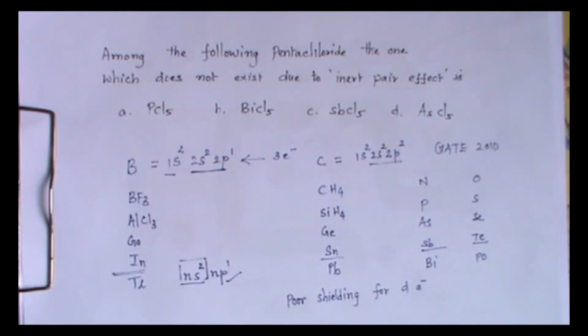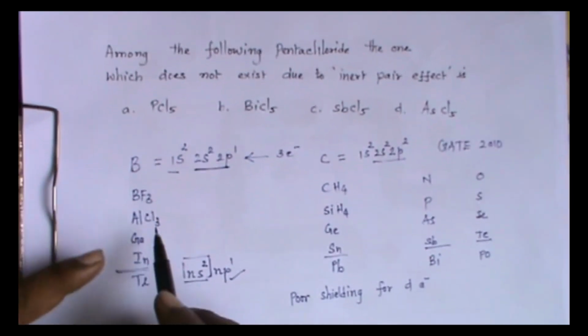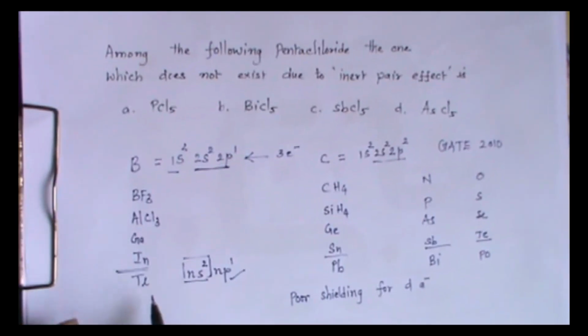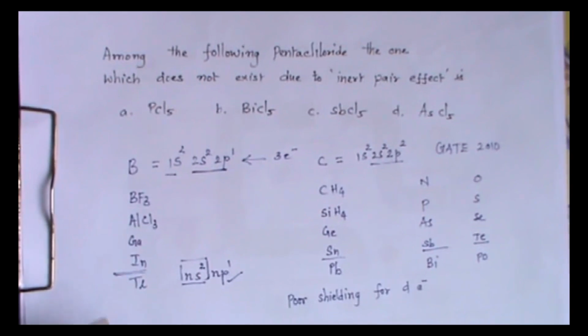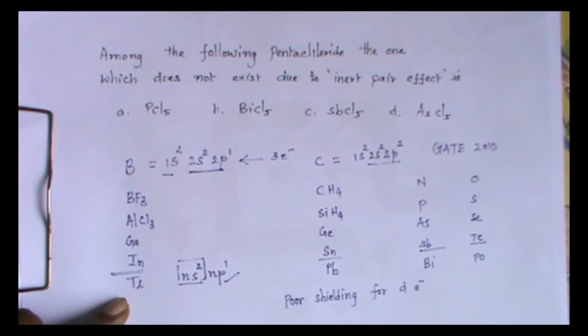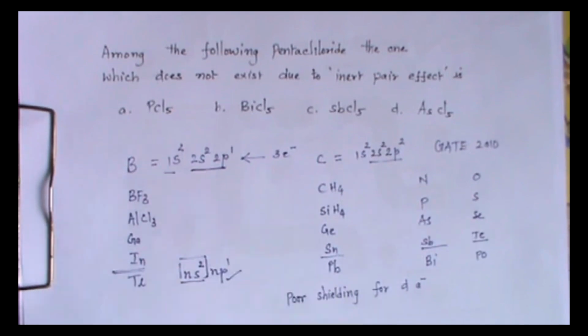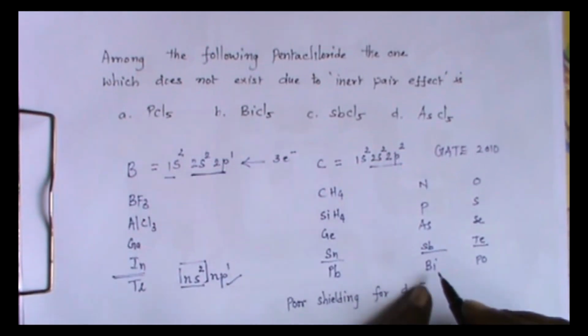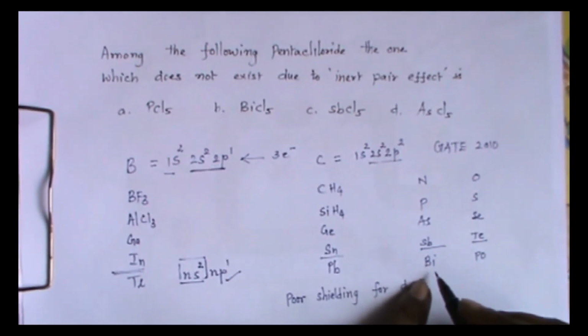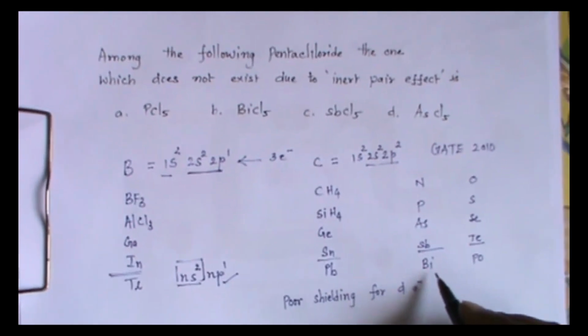I can ask this question in a different way also. Which compound is more stable in +1 oxidation state? I can give B +1, Al +1, gallium +1, indium +1, thallium +1. Thallium is more stable in +1 oxidation state. Boron is more stable in +3 oxidation state. This is because of inert pair effect. Similarly, lead is more stable in +2 oxidation state and carbon is less stable in +2 oxidation state. Here, bismuth is more stable in +3 oxidation state. +5 is not possible for bismuth.